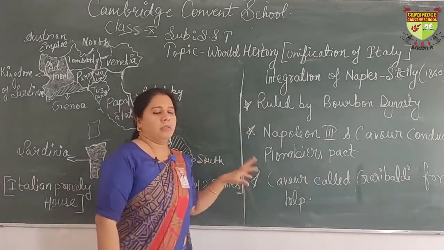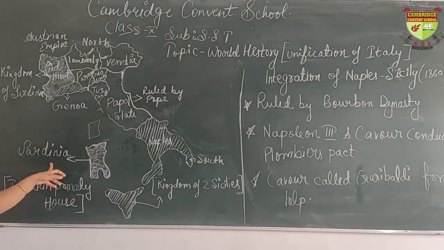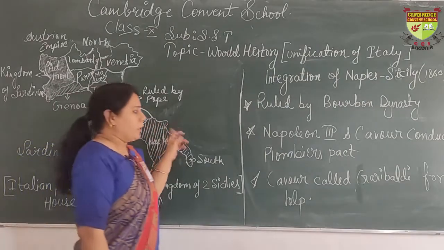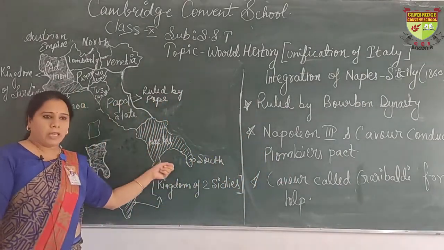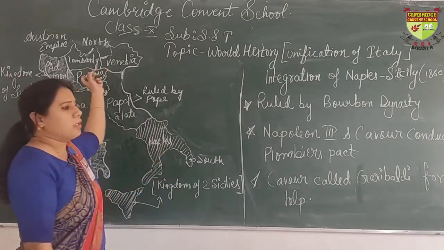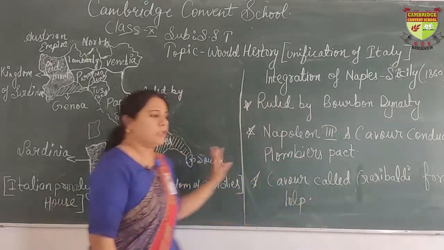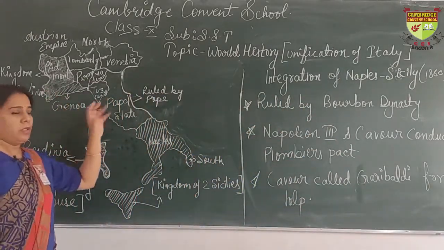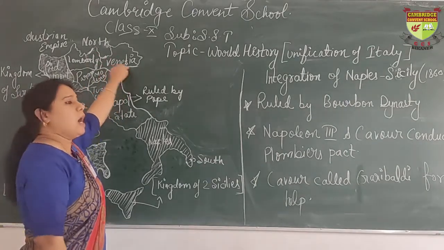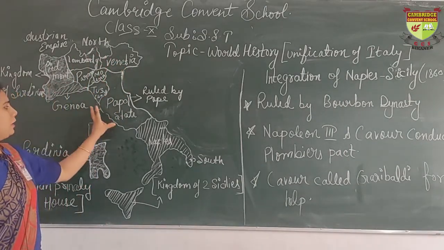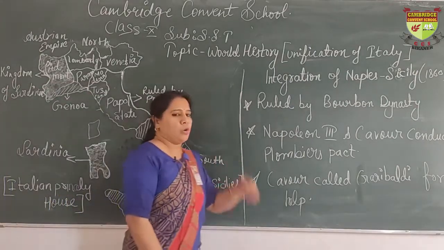Now here the charge was taken by the king of Sardinia. Who was the king of Sardinia? Victor Emmanuel II. What did he do? He conquered this place again and merged it with Piedmont Sardinia. So in this way, Naples and Sicily were also merged with Piedmont Sardinia. Now what parts are left? Venetia was left. Venetia was still under Austria, and the Papal State, which was ruled by the Pope. Okay, now we will see how they were merged.